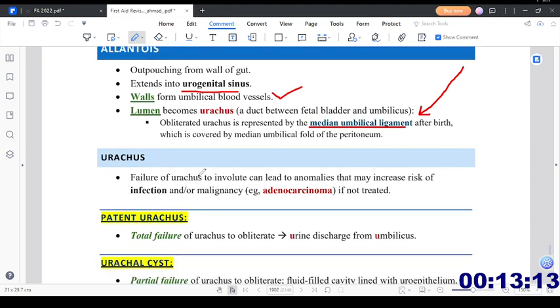Then what is urachus? Failure of the urachus to involute can lead to anomalies that may increase the risk of infection or malignancy, for example adenocarcinoma, if it is not treated.